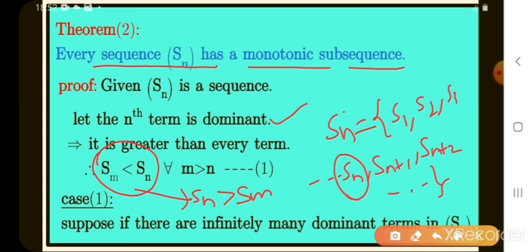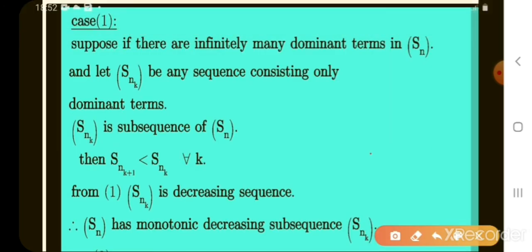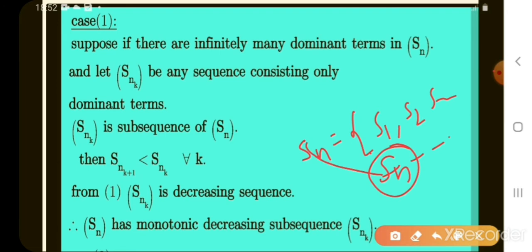Next, see here. Case 1. Suppose there are infinitely many dominant terms in Sn. What are the elements? S1, S2, S3 are the elements of Sn. Let Sn be the dominant term.